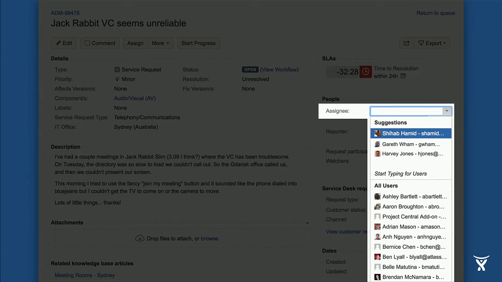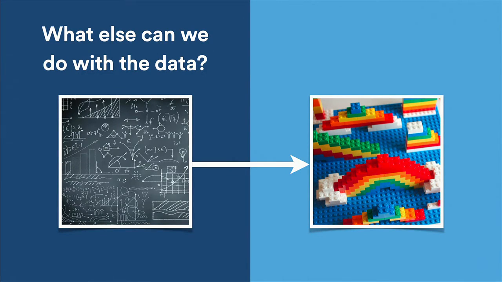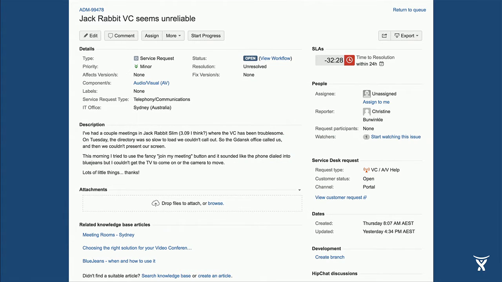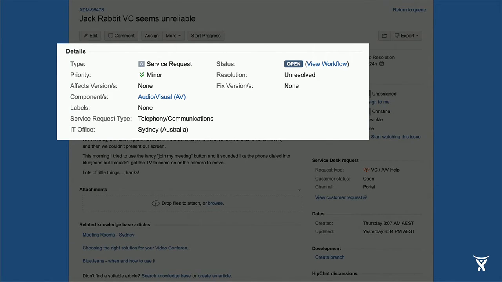But there's obvious areas of improvement, right? We can take into consideration whether someone's away on leave or someone's already got a high workload. But we have to ask ourselves, what else could we do with all this data? Now, there's a lot we're looking forward to playing with. For example, we can learn to predict field values, so not just the assignee, any field value. So we can interpolate them if they were missing during issue creation. So like components or labels. We can even double check if that priority field that's always set to high should be set to something else.